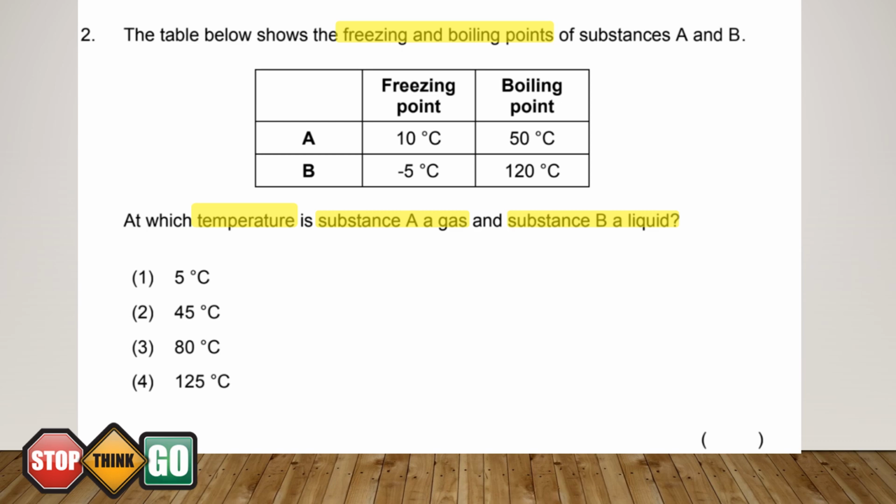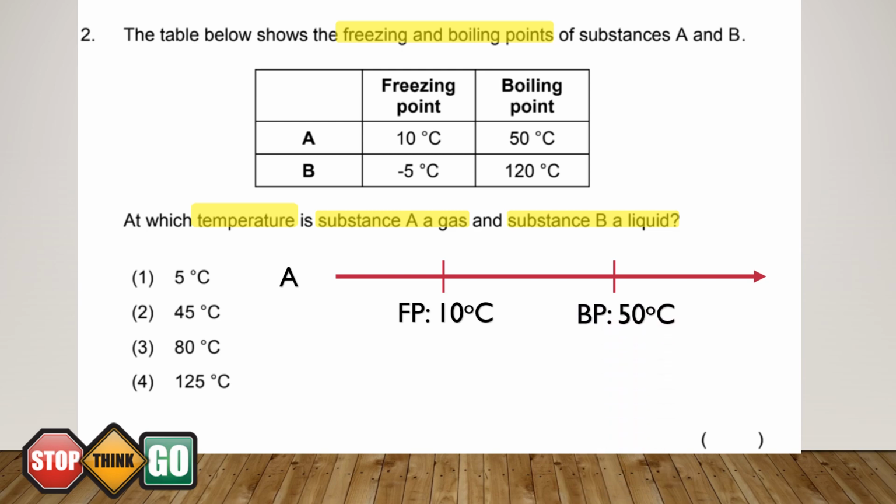Having read the information, I also need to take note of the information given in the table. This topic is related to the freezing and boiling points. I shall draw a number line to help myself with this question. So, firstly, for substance A, I'm going to draw a line with an arrow. Next, I'm going to mark 2 strokes and label them as freezing point, which is 10 degrees Celsius for A, and boiling point, which is 50 degrees Celsius for substance A.